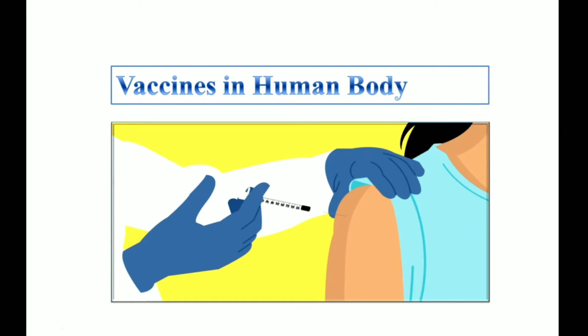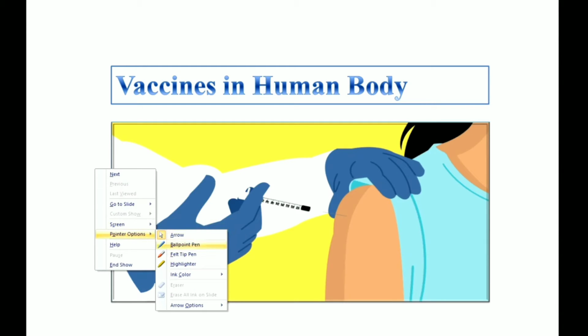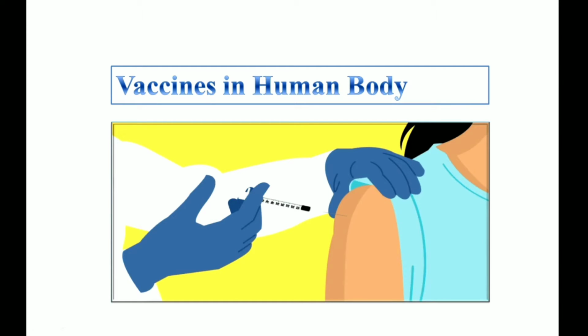And today we'll be studying vaccines and vaccines in the human body. In the last video lecture, I already discussed the overview of the immune system of the human body, where I mentioned some important terms like innate immunity, the different lines of defense, and also adaptive immunity, which has different types of mechanisms in the immunological process.